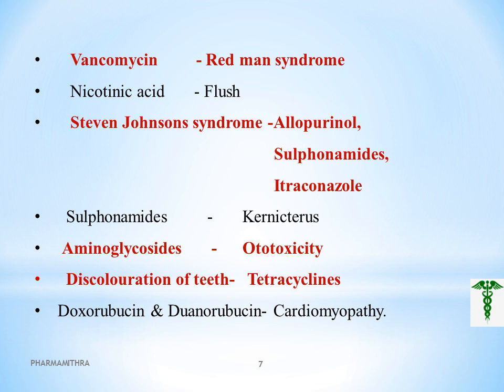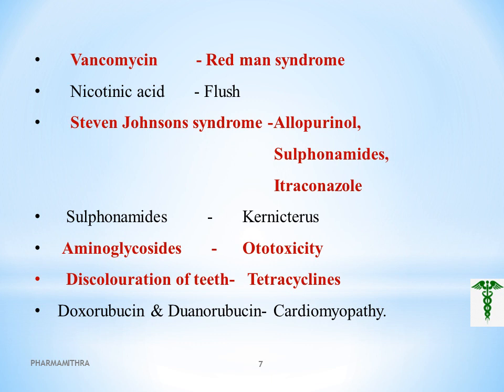It is a serious disorder associated with the skin and mucous membrane. So if we are asked which drug shows Stevens-Johnson syndrome, go through the options to see if there is allopurinol, sulfonamide, or itraconazole. And sulfonamide also produces kernicterus.